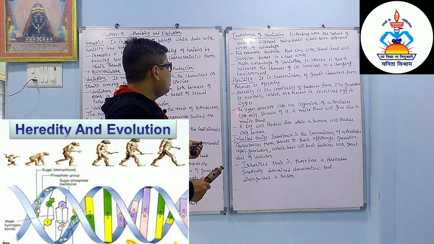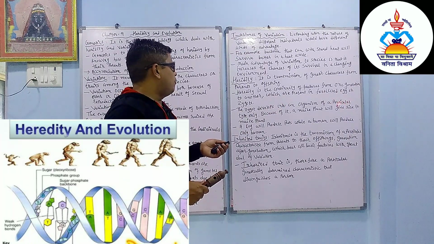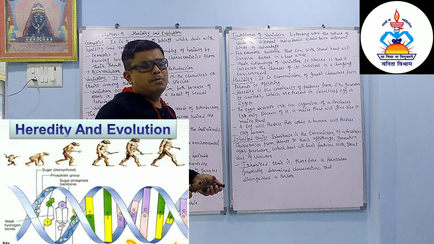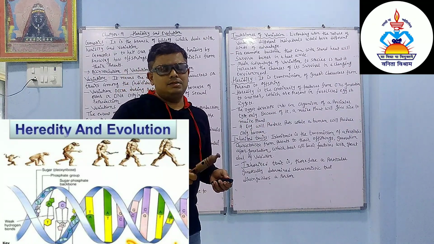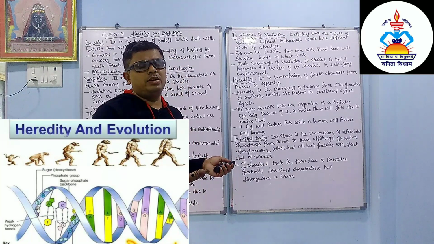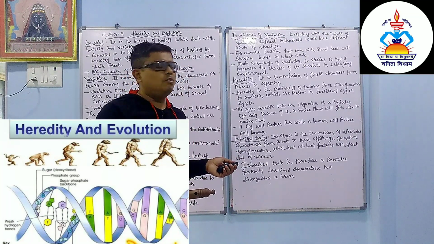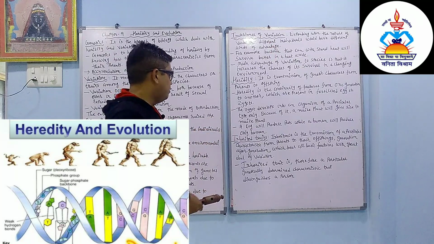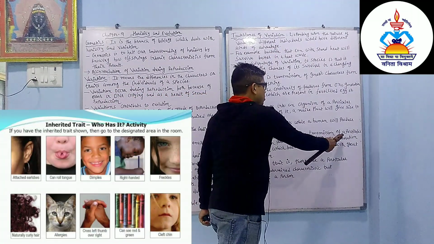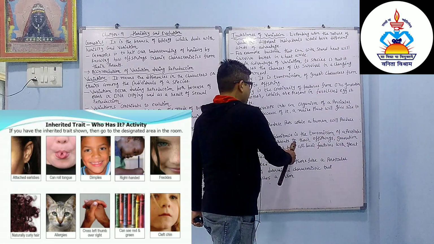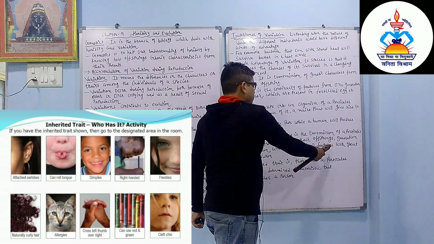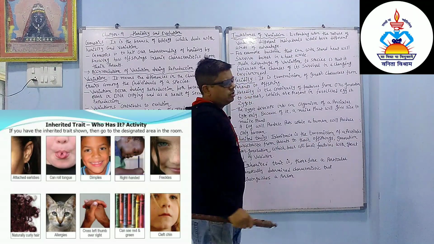The zygote develops into an organism of a particular type only, because a maize plant will give rise to a maize plant only. When two DNAs are mixed, they produce the same characteristics in the offspring, but we also find some variation in them. Inherited traits: inheritance is the transmission of a particular characteristic from parent to offspring, generation after generation, which bears all basic features with a great deal of variation.